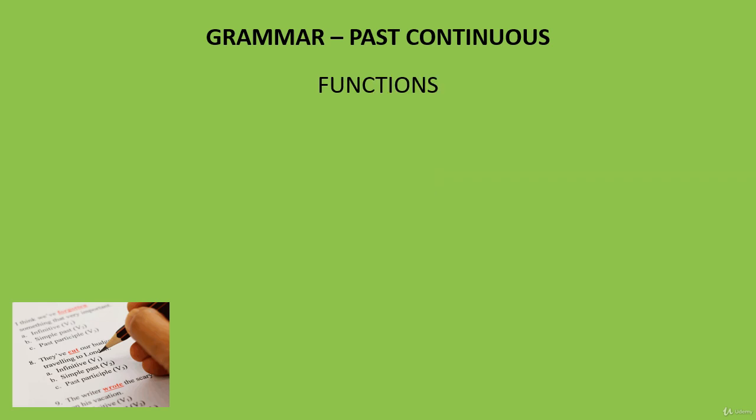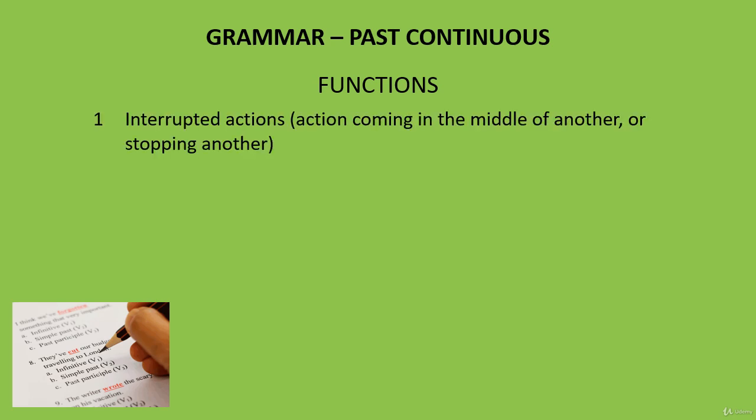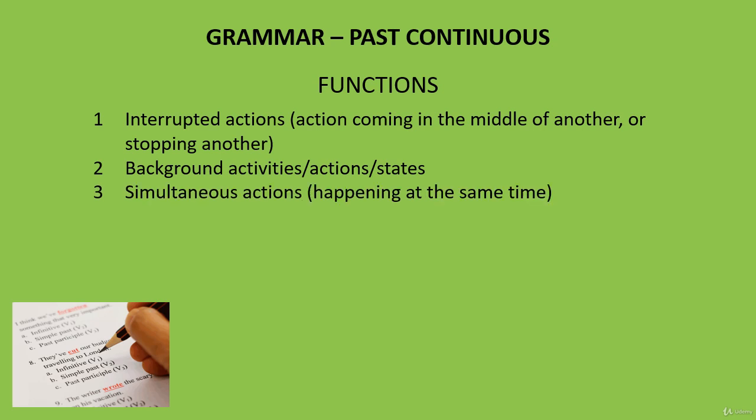So, the functions. When do we use past continuous? We use it for interrupted actions, meaning actions that come in the middle of others. We use it to describe background activities, actions, or states. We use it for simultaneous actions. This means actions that are happening at the same time. Or we use it for activities happening at a certain given time.